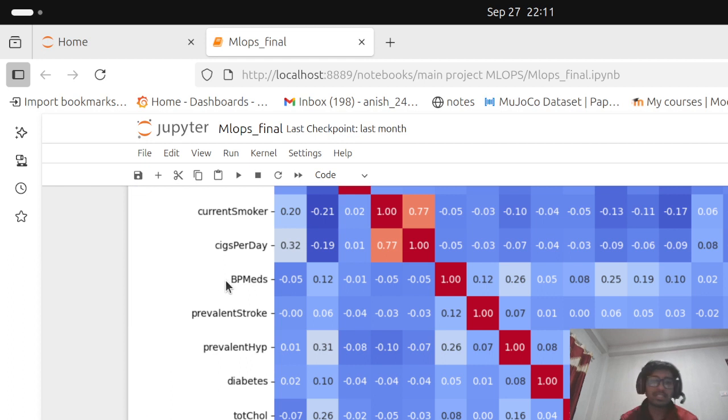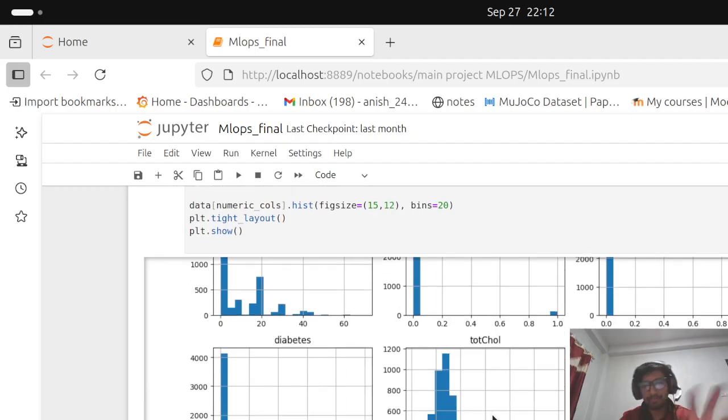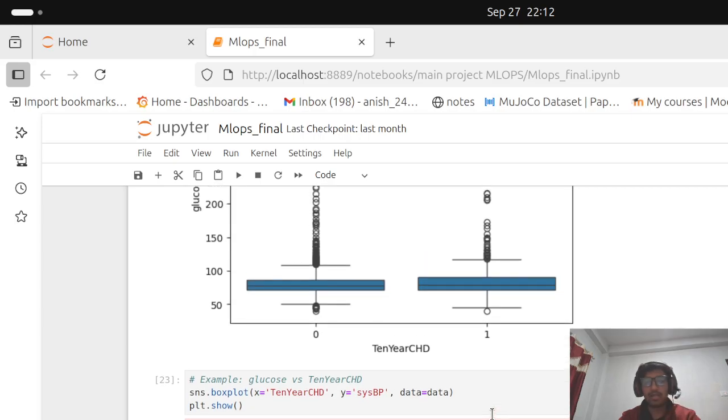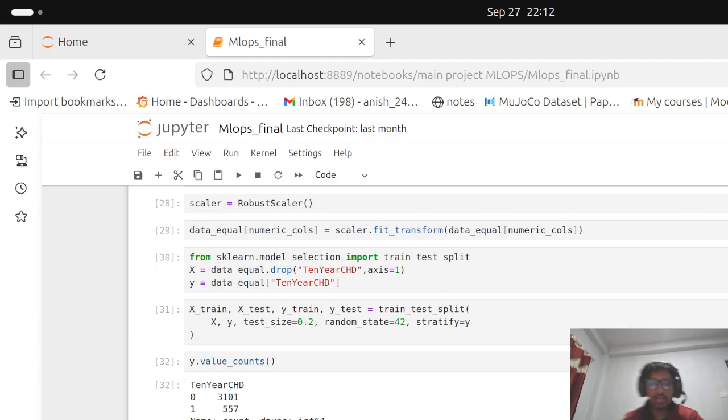Here you can see 6 per day or current smoker is linked, because if he is a current smoker then he will of course have a cigarette per day. So like that we can see our data condition. We can also visualize it using a histogram, and as you can see here, I can visualize outliers so that I can exclude them.